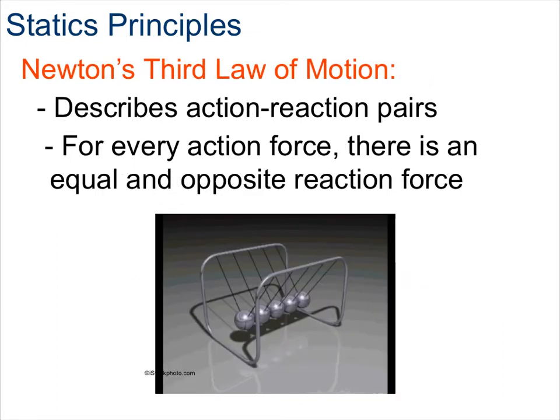According to Newton, whenever objects A and B interact with each other, they exert forces upon each other. When you sit in a chair, for example, your body exerts a downward force on the chair, and the chair exerts an upward force on your body, keeping you up. There are 2 forces resulting from this interaction, a force on the chair and a force on your body. These 2 forces are called action and reaction forces and are the subject of Newton's third law of motion.